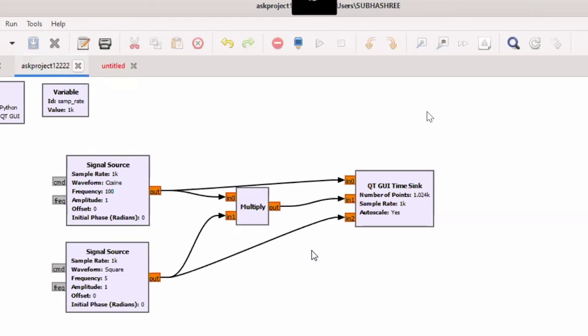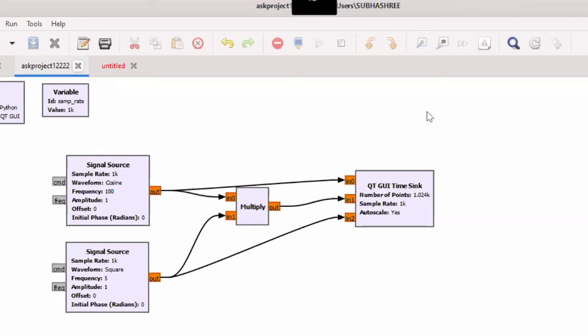Then what I have to do is run the program. This button is your run button, and this one is your stop button. After clicking on this, if any error is there, we can find out here.